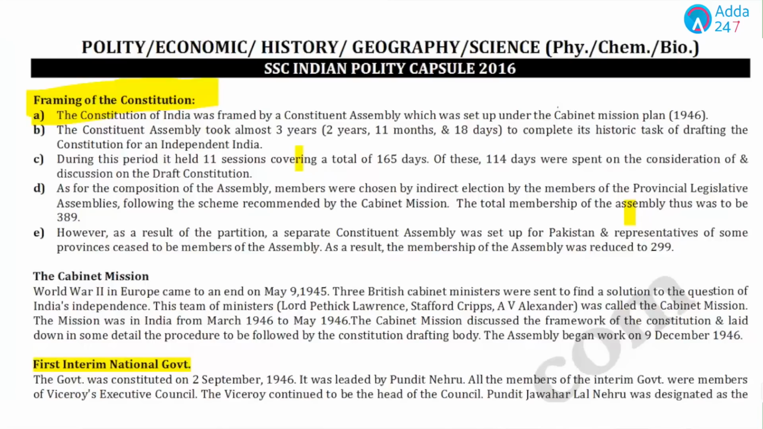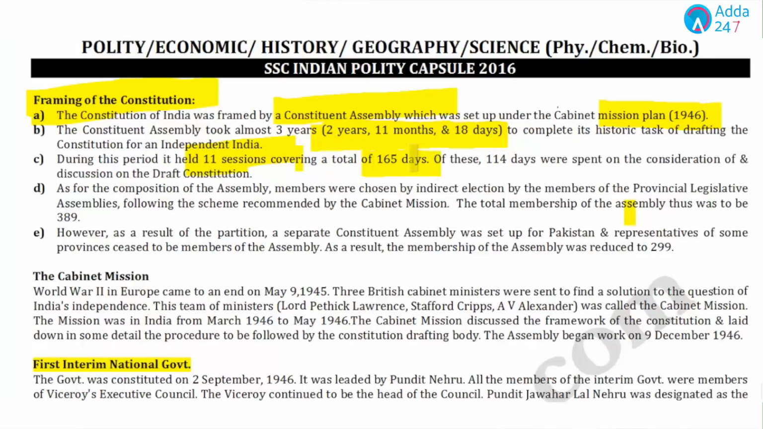So let's start with the topics, how you have to learn and how you can remember all these points. Now the first topic is framing of the constitution, in which it is given that a constituent assembly was set up under the Cabinet Mission Plan of 1946. How much time did it take? It took 2 years, 11 months and 18 days to complete the constitution. And during this period, how many sessions? 11 sessions were held with a total of 165 days.